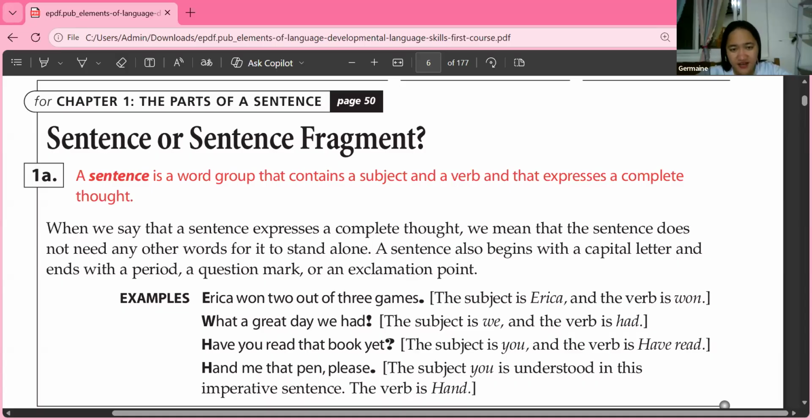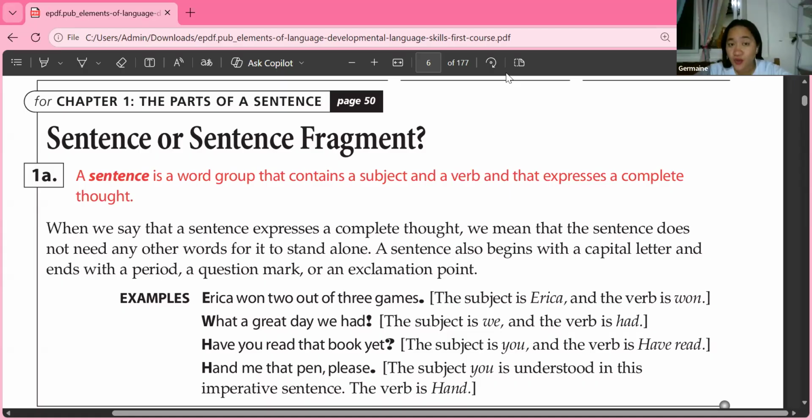Very good, Arga. And then Catherine. How about an exclamation point? What is that? Good, Catherine. Good, Arga. So period, exclamation point, and question mark are examples of punctuation marks.